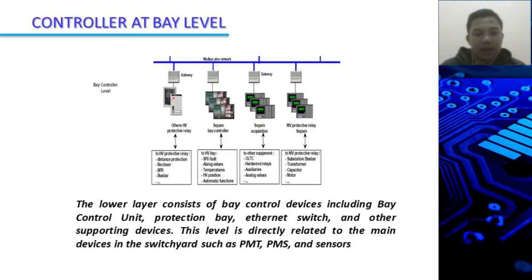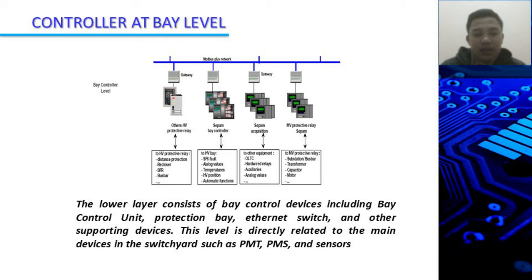Bay level. At this bay level, it is used to control equipment in the field to be able to communicate with central control in the time of sending or receiving control commands, as well as sending or reading data given by the control center operator, and confirm status and send back the condition to the control station.